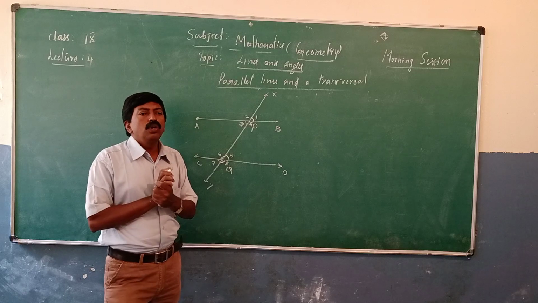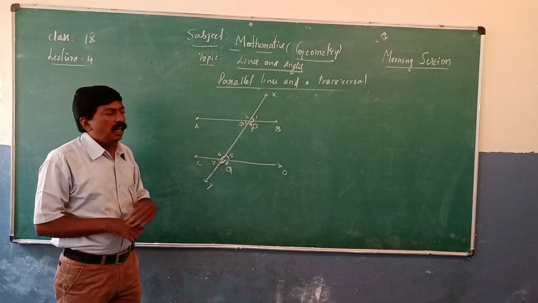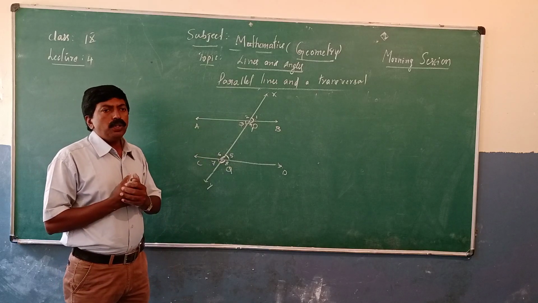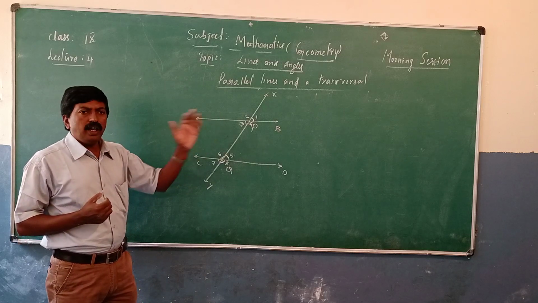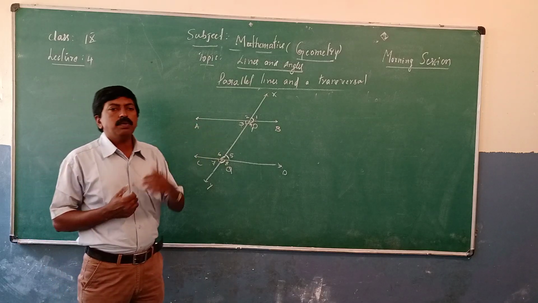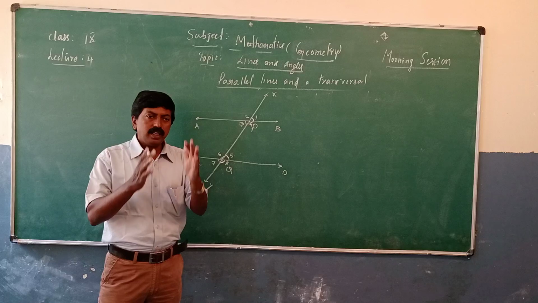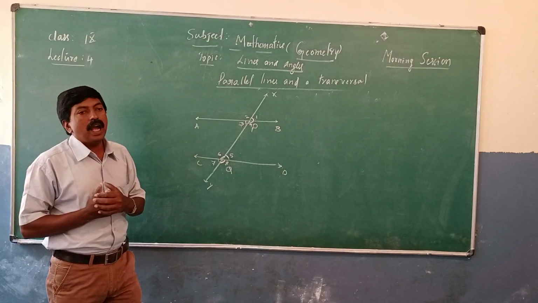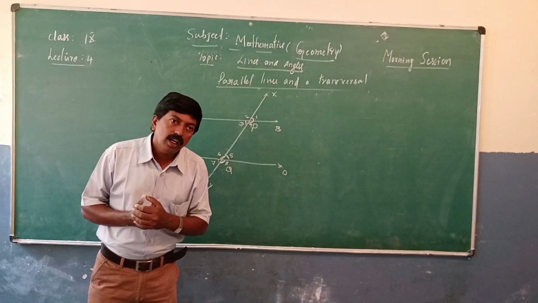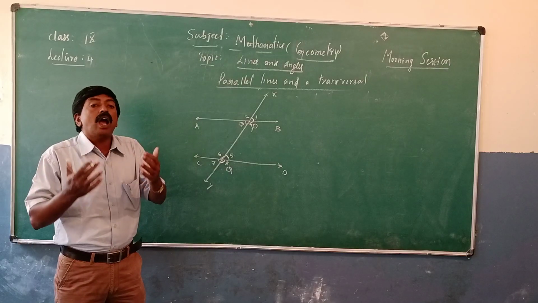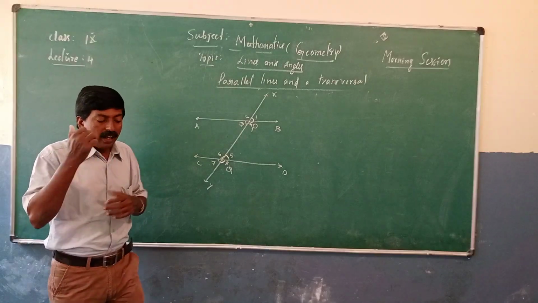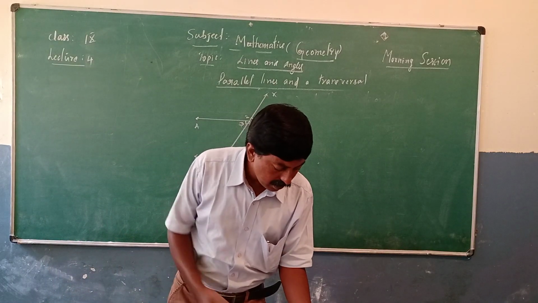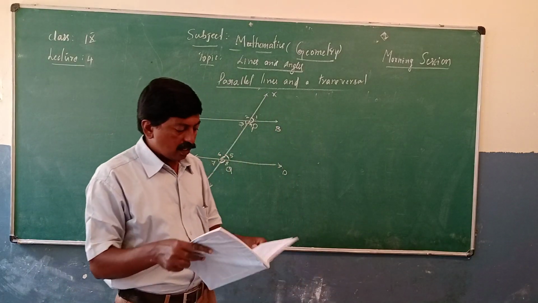Now, we have to prove a theorem related to this diagram: when a transversal intersects parallel lines, their corresponding angles are equal, their alternate angles are equal. A very important theorem is given in this concept.